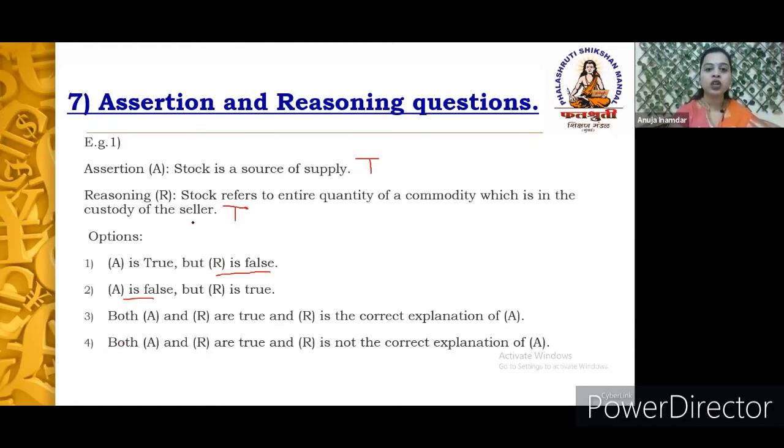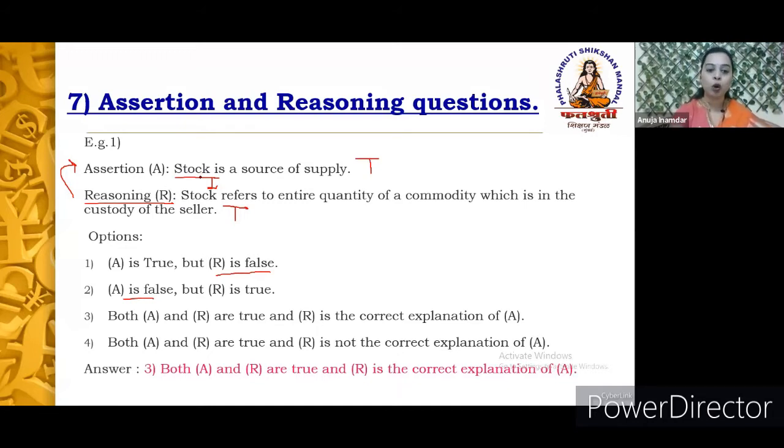Now, once they are both true, we need to again check whether the R, that is the reasoning, is the correct justification for the assertion or not. Now in this case, they have given the definition of stock as far as the reasoning is concerned. So it means that the reasoning is the correct explanation for the assertion, and therefore we can say that option third, that is both A and R are true, and R is the correct explanation of A, is the answer.